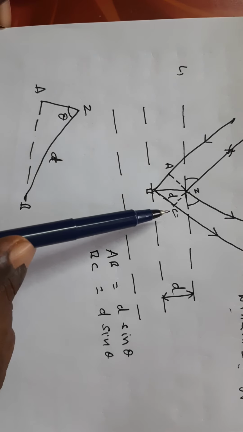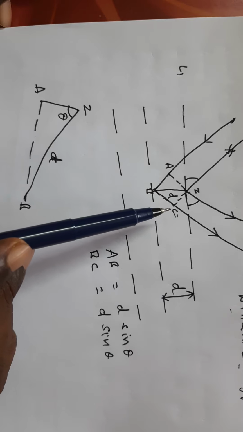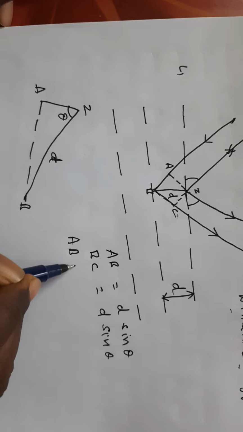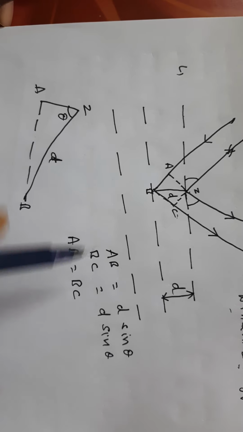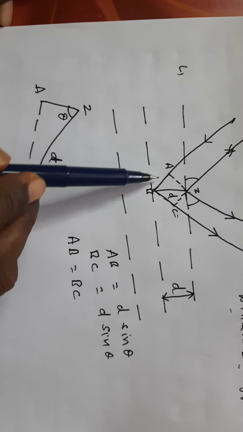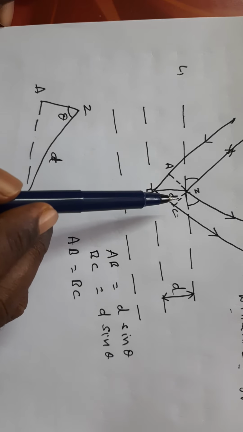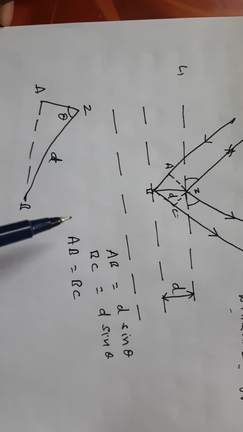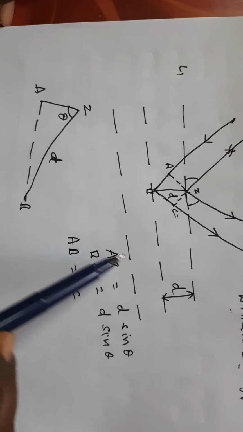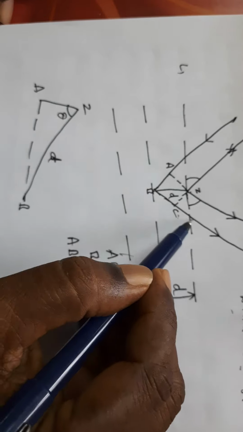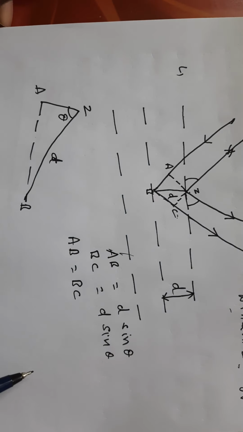The extra distance traveled by the second ray, AB, must also be traveled again by the reflected ray as the ray exits from the first layer. So AB is equal to BC.